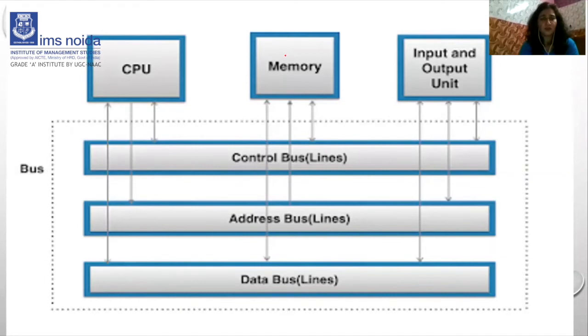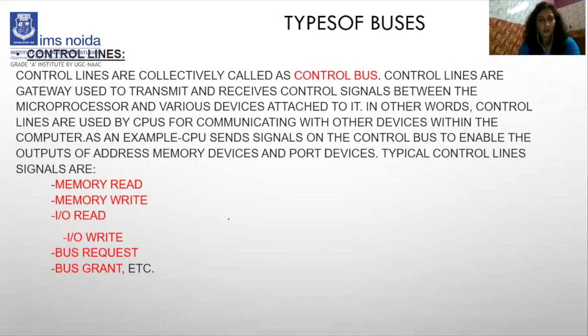So I want to sum up this topic, which is called the system bus. The system bus is like a communication pathway between various types of devices, and there are three types of buses: the data bus, address bus and control bus. The data bus contains the data, the address bus holds the addresses of various components and devices, and the control bus controls the system. Data bus and control bus are both bidirectional, whereas the address bus works unidirectionally. I think it's almost clear from this diagram. So now we will move further.